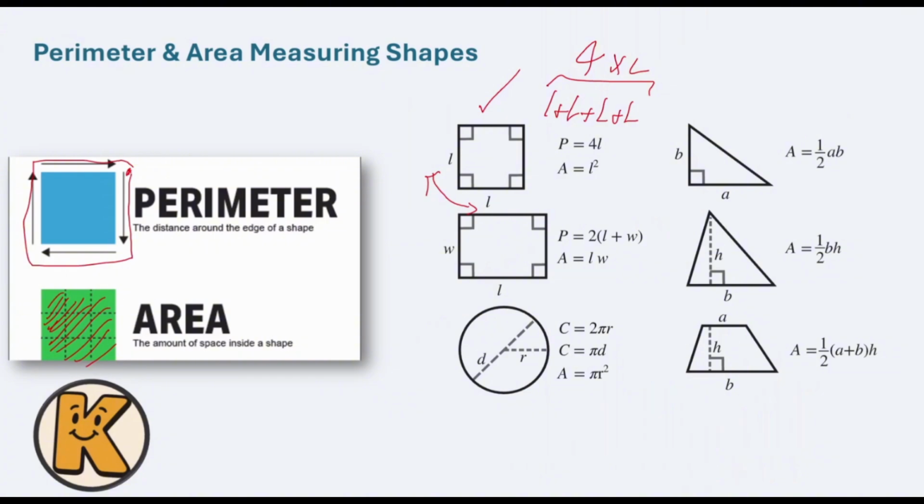Let's look at the rectangle. For the rectangle, the perimeter is going to be L plus W, if we consider these as just names. Again, these names can be anything. L plus W plus L plus W. Why? I have one L, one W. This one is L and this one is W. If you do that, you have a formula like this: 2 of L plus W, and you can find the perimeter. For the area, just like the square, but at this point, your sides are not going to be the same. One is L, another one is W. We know everything about our dear friend the circle.